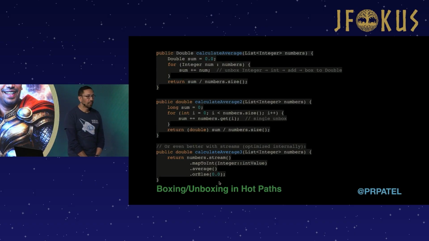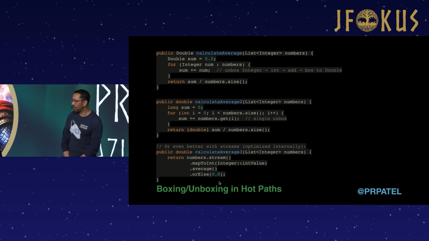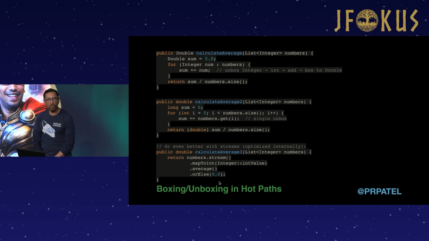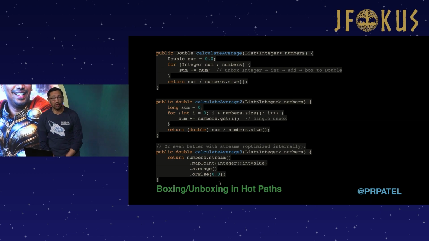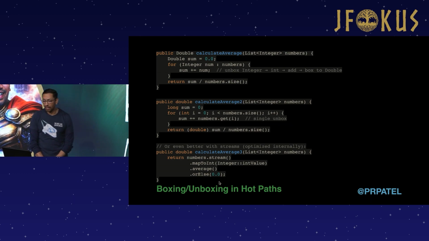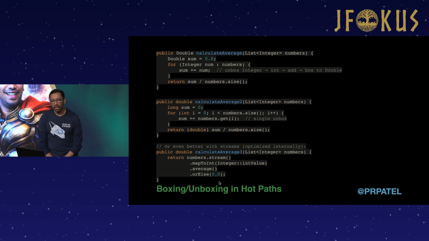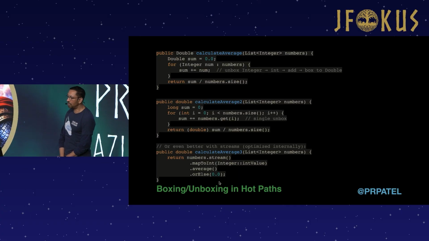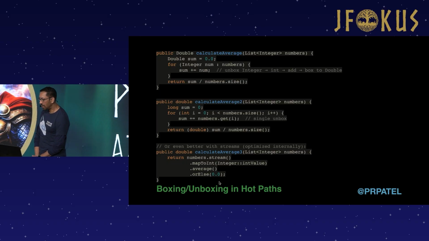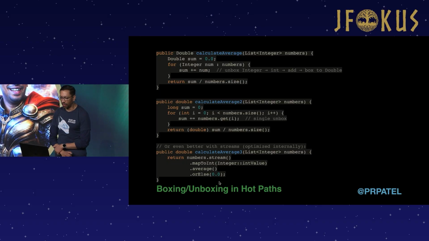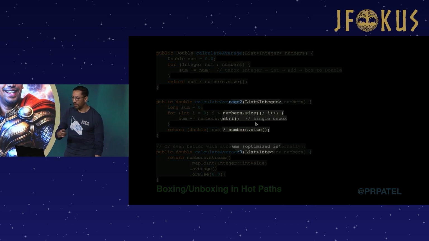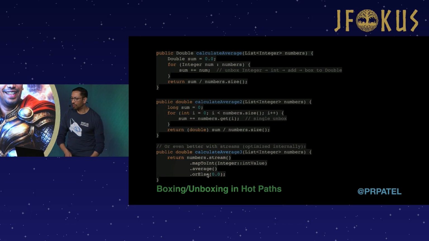Okay, so the key to the story here is that when you have something like a loop, you want to try to avoid doing boxing and unboxing, because it does require an extra operation, and that can cause a performance problem. Now, this is something that the JIT can typically also take care of for you. After it's seen this code multiple times, it will say, you know what, I can make it look like this, but I find that this is easier to read for long-term maintainability.